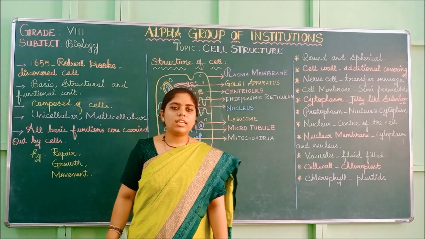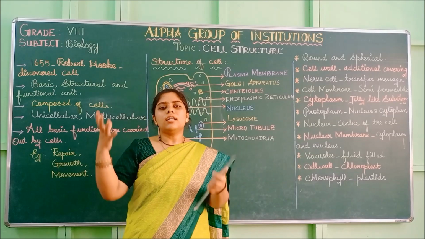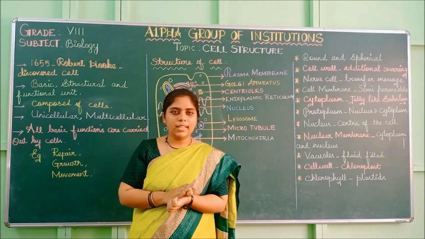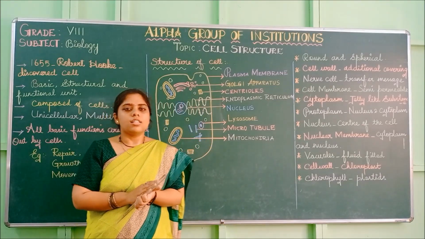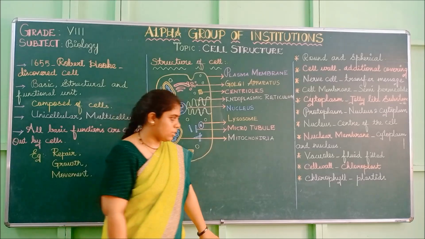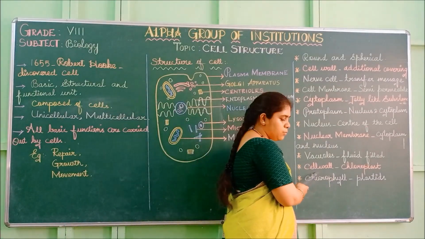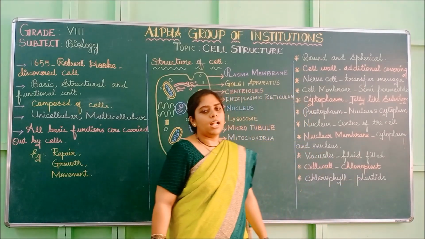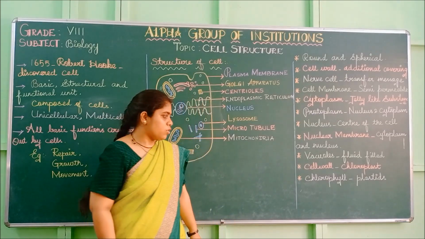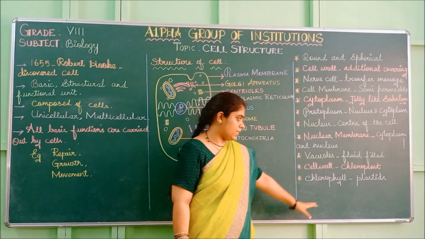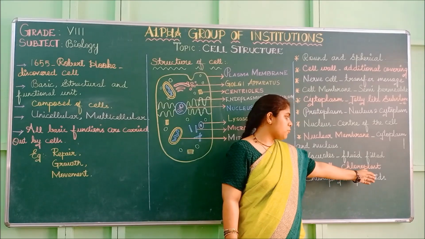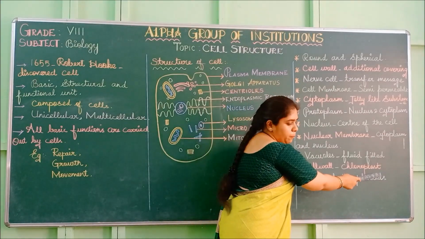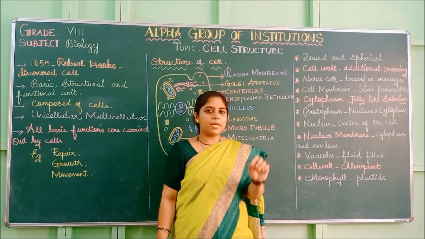Chloroplast gives chlorophyll. With chlorophyll, the photosynthesis process happens with the help of sunlight, water and carbon dioxide to produce starch. So this is the overall process. In a plant cell the cell wall is present and chloroplast is present. This chloroplast helps to produce their own food. Chloroplast is a type of plastid. The plastid name is chloroplast and chlorophyll is the pigment name.